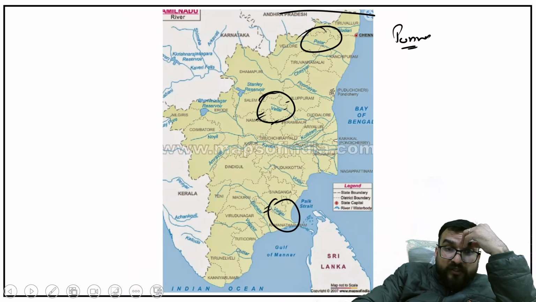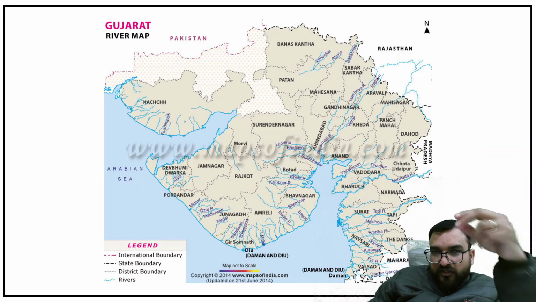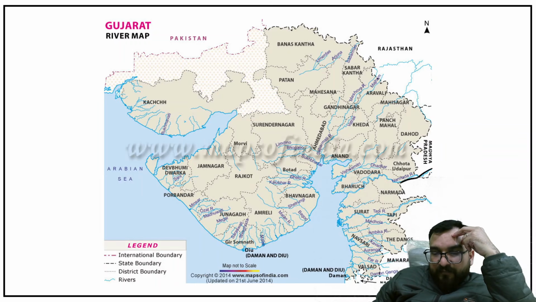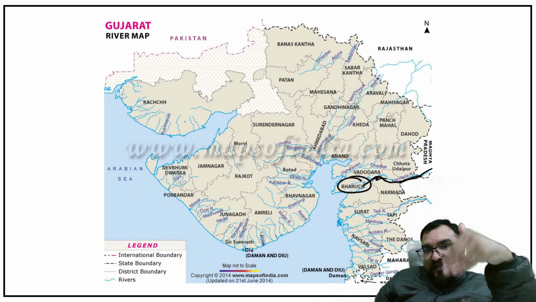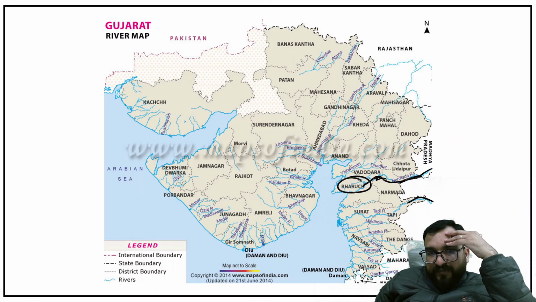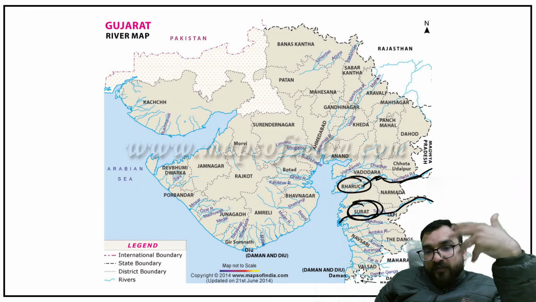Let me show you the Gujarat map again. This is the Gujarat map, guys. Narmada is coming, making the border between Madhya Pradesh, Maharashtra and Gujarat, flowing like this in the Bharuch region, touching Vadodara also. So these are the regions near Narmada. Whereas Tapi is flowing from the district of Surat over here. So this is important. Surat is the place you will be finding with respect to Tapi.